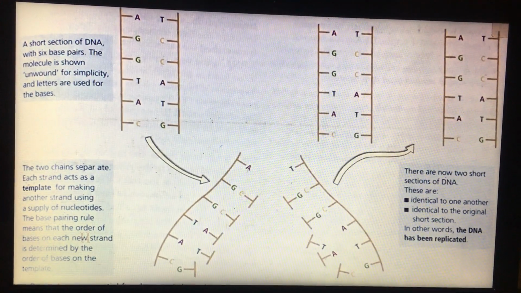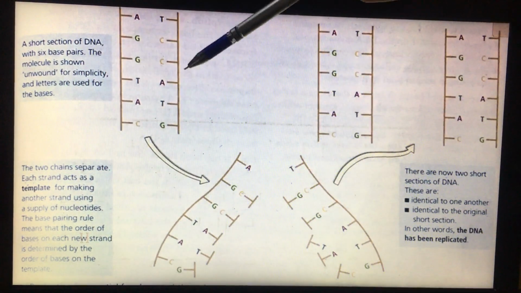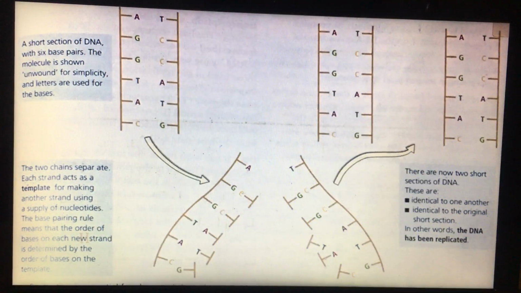Okay, so during mitosis, the 2 chains separate. So now we are in the mitosis process.